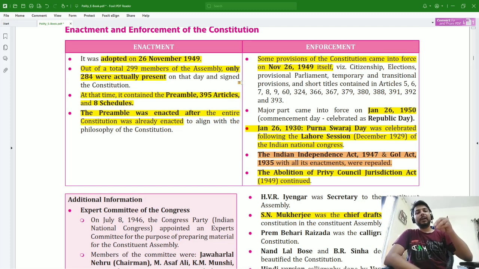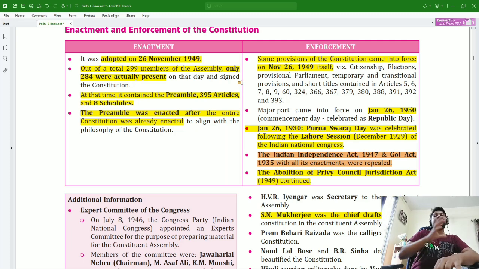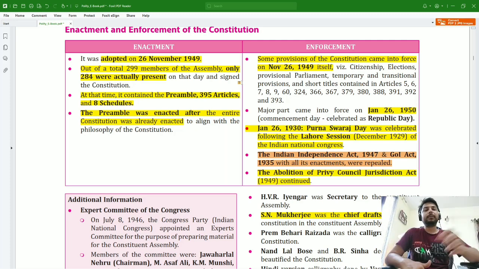And when did it actually come into force? If this question is asked, the preamble was enacted on 26 November 1949. However, it came into force on which date? This question can be asked.